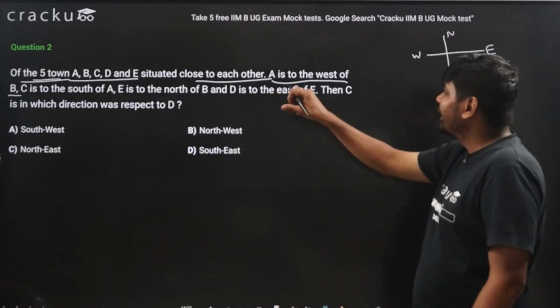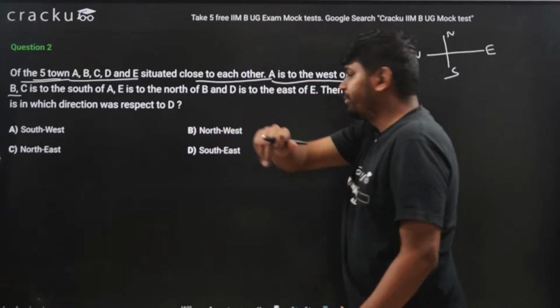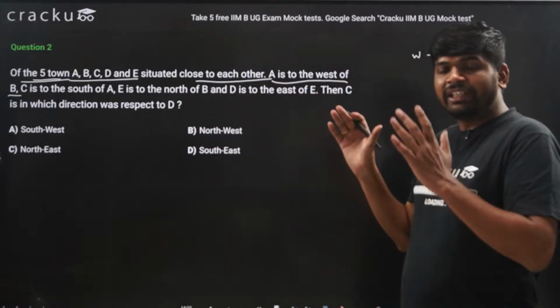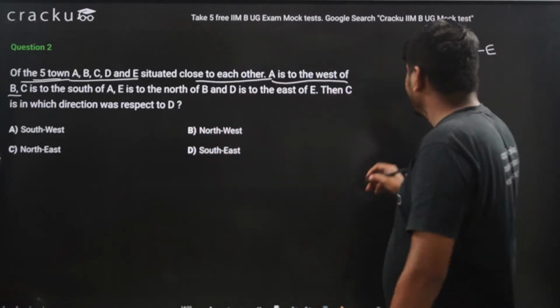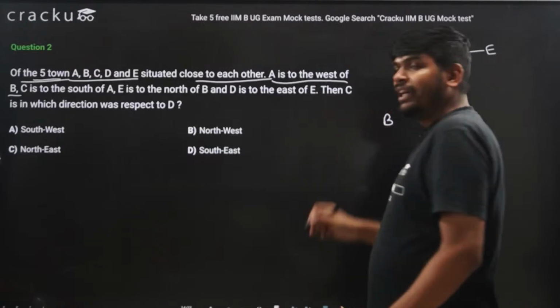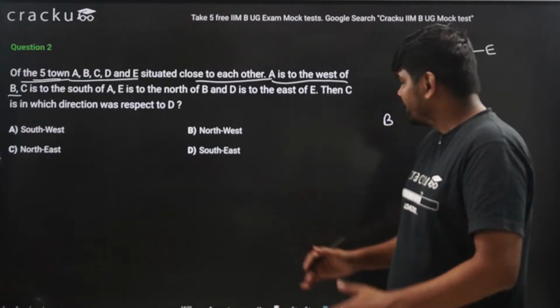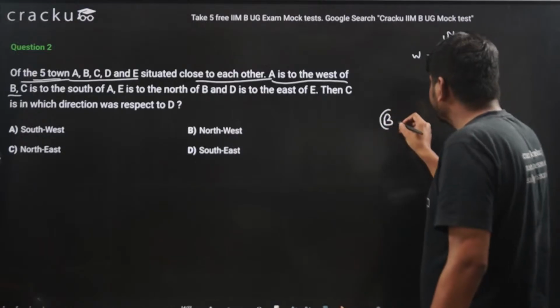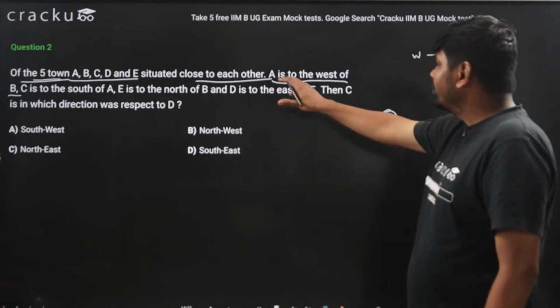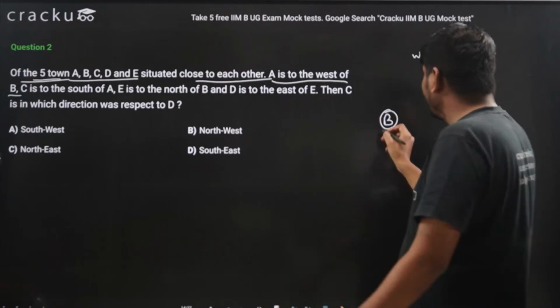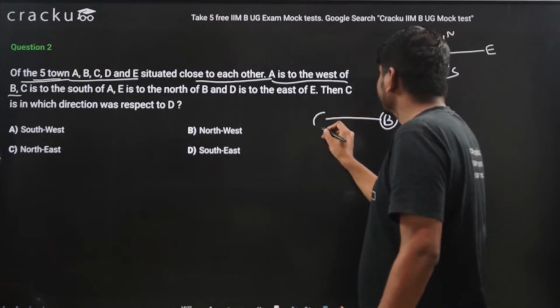It is given that A is to the west of B. If B is here, A will be towards his west. So with respect to B, A is in the west direction. So A will be somewhere here.